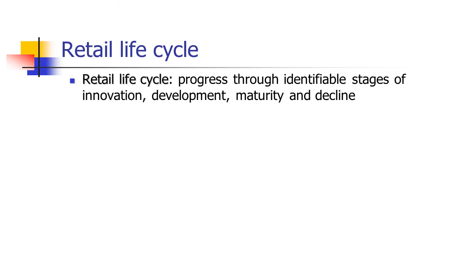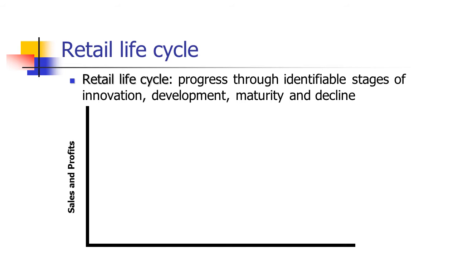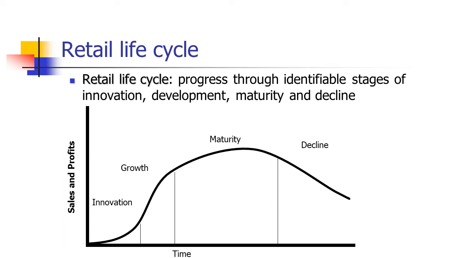Next, retail life cycle is similar to your product life cycle. It progresses through identifiable stages of innovation, development, maturity, and decline. So you have sales and profits, you have time, and you have all the stages, that is innovation, growth, maturity, and decline, along with your profits.